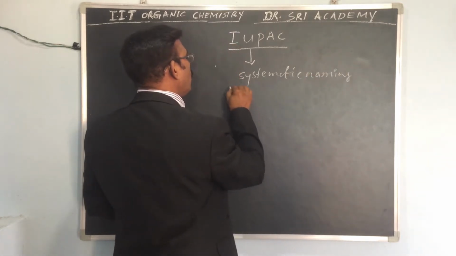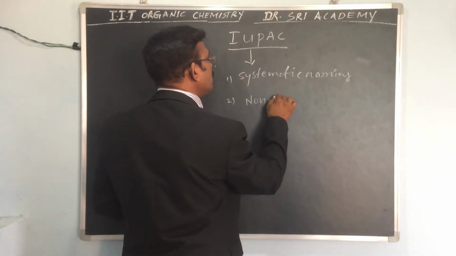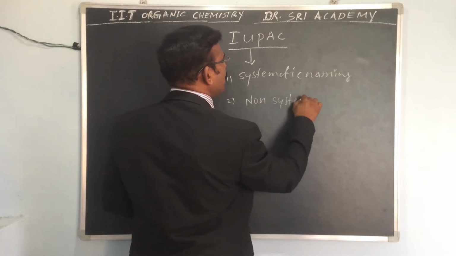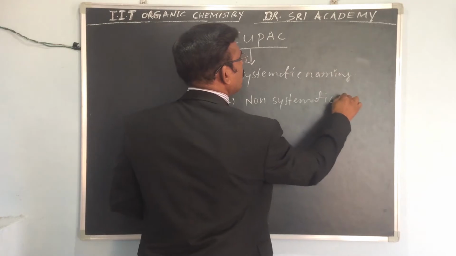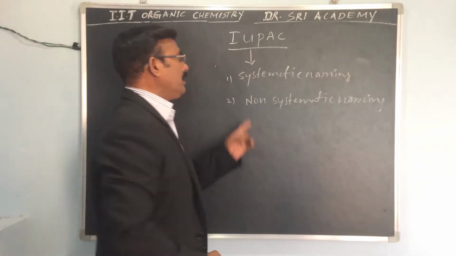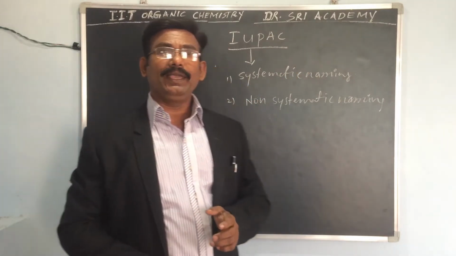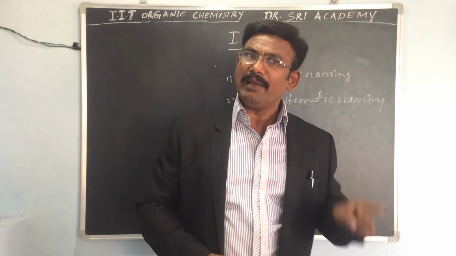And one more is non-systematic naming. So systematic name comes from where? According to IUPAC.